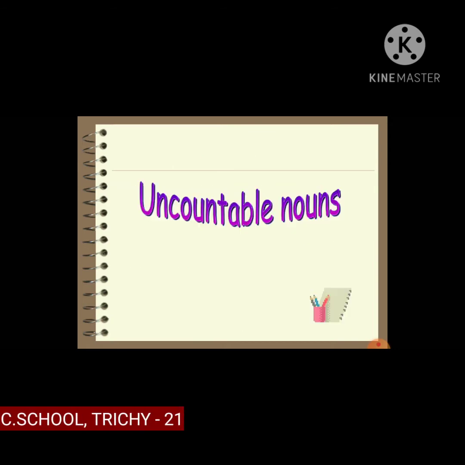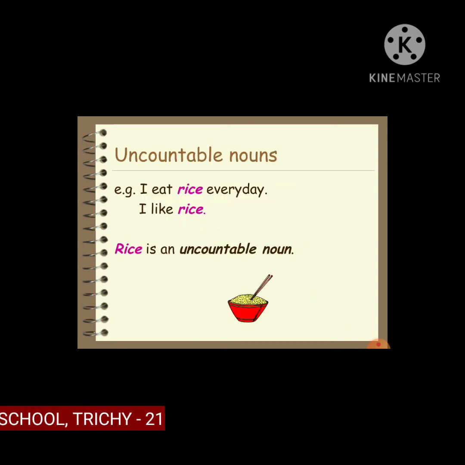Uncountable nouns. Next, uncountable nouns. For example, I eat rice every day. I eat rice. So we can't count it. I like rice. One more example: water. Shall we count it? No, we can't count it. Rice, we can't count. So is it countable or uncountable? Uncountable. Rice is an uncountable noun.